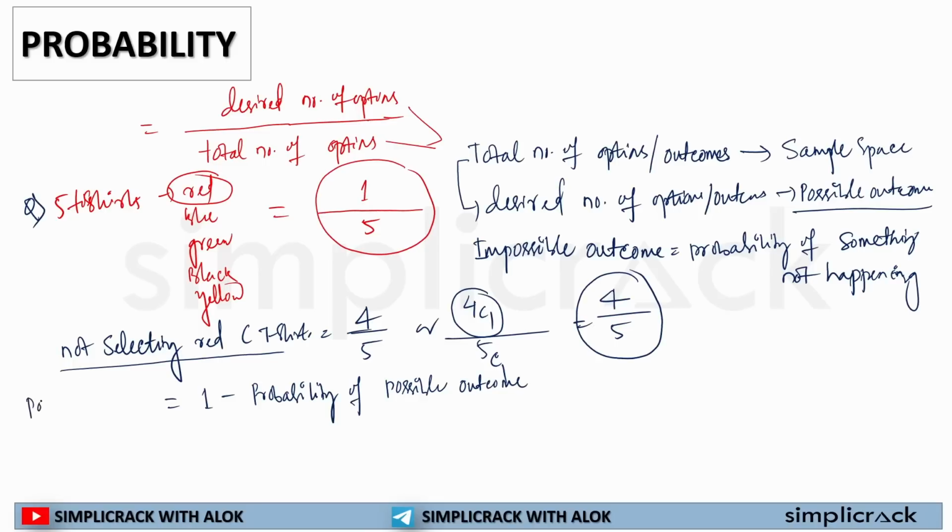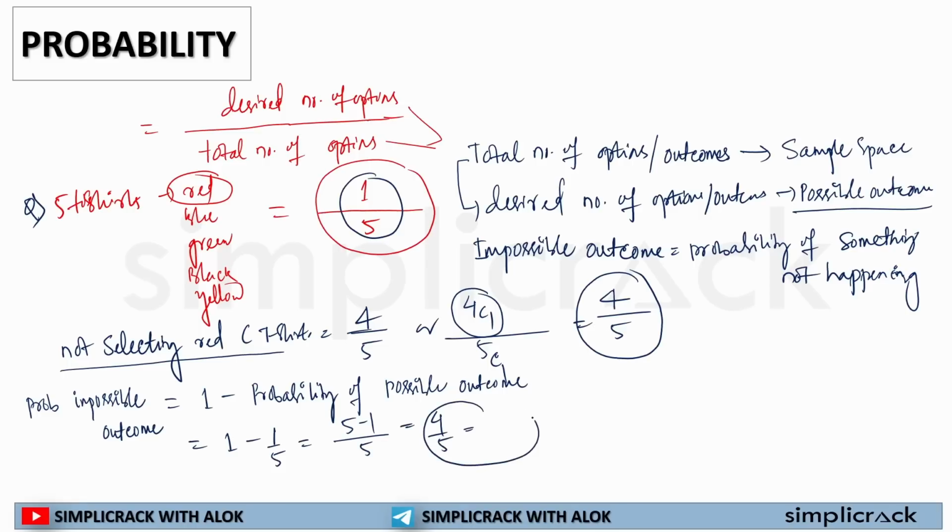Probability of impossible outcome is equal to 1 minus probability of possible outcome. How would that solve? So 1 minus probability of possible outcome, which was 1 by 5. So if I start solving it, this will be like 5 minus 1, that is 4 by 5. So the probability of finding a t-shirt which is not in red color is 4 by 5.